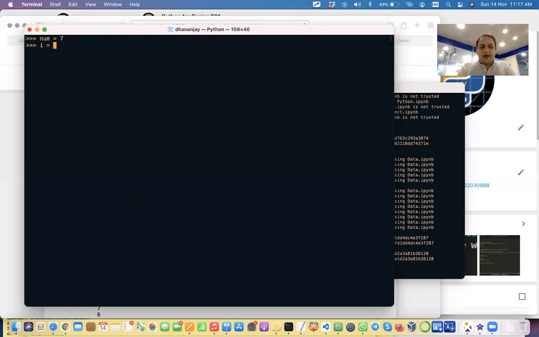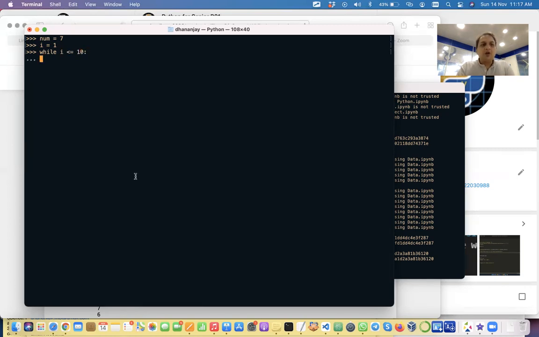What is the starting value of I? 10 or 1? We can do 1. We want to print in increasing order. That's how we print a times table. If we want to print in descending order, then we can start from the top and go to the bottom. So we'll say while I is less than 11, or we can also say while I is less than or equal to 10.